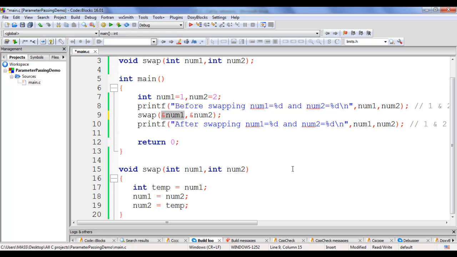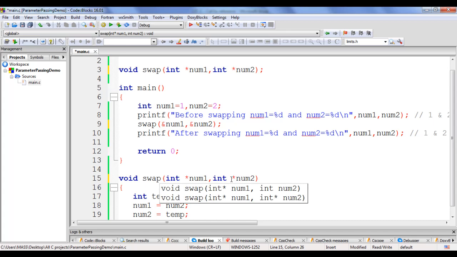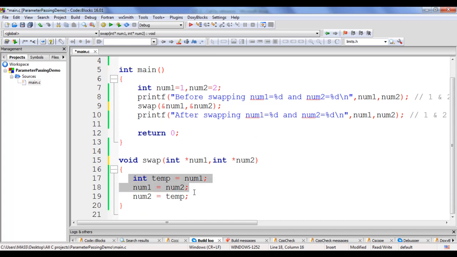And we know that pointer variables hold address of another memory location. So what I have to do? I have to convert normal num1 and num2 into pointer variables. I say star num1, here I say star num2, here I say star num1, here I say star num2. And then I need to modify this code.